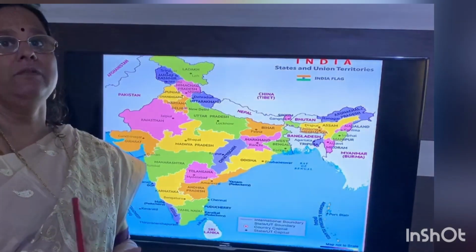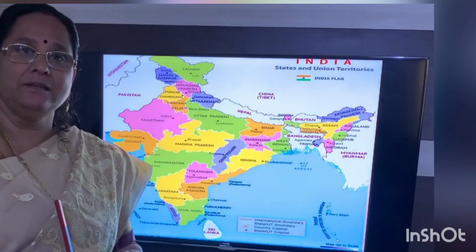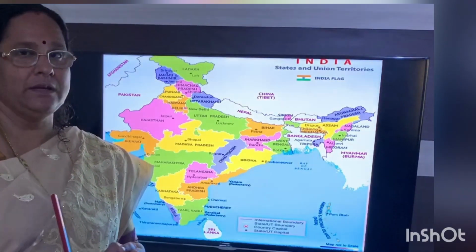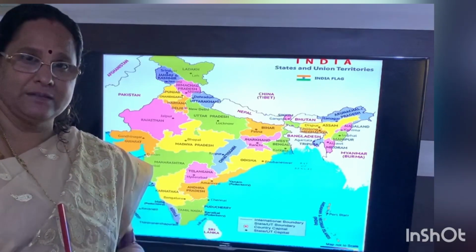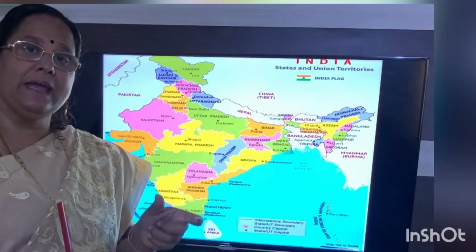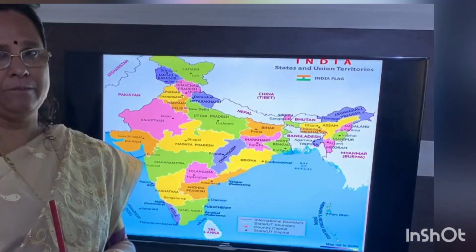According to that, we have 28 states and 9 union territories. They have not mentioned it correctly in the textbook. Correct it. Write 28 states and 9 union territories.